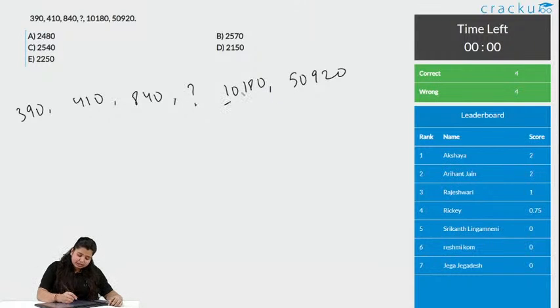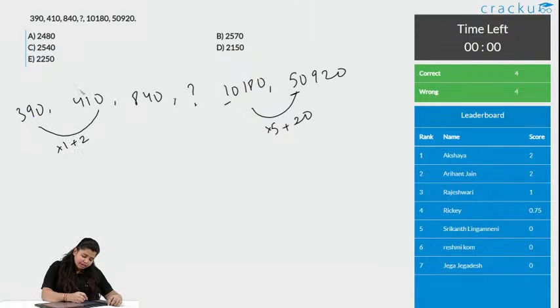As you can see, here it is 10,000 and here it is 5,000. So this is into 5, but not exactly. As you can see, it is into 5 plus 20. Now if you go for this number, it is the same thing, into 1, that is 390 into 1 is 390, and plus 20 will make it 410. So this is into 1 plus 20, then into 2 plus 20, as 2 into 410 is 820, and when you add 20 it is 840.